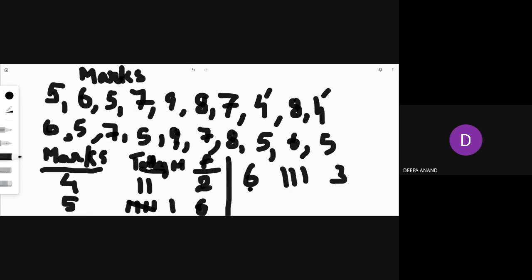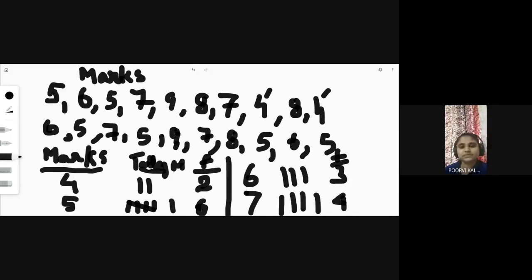Then 7. Count 7. 1 here, okay, put the tally mark. 2 here, put the tally mark. 3 here, put the tally mark. 4 here, yeah. That means 7 has repeated 4 times. That means the frequency is 4. Okay, now what is the item? 8. See 8, how many times does it have? 3. Okay, so the frequency is 3.